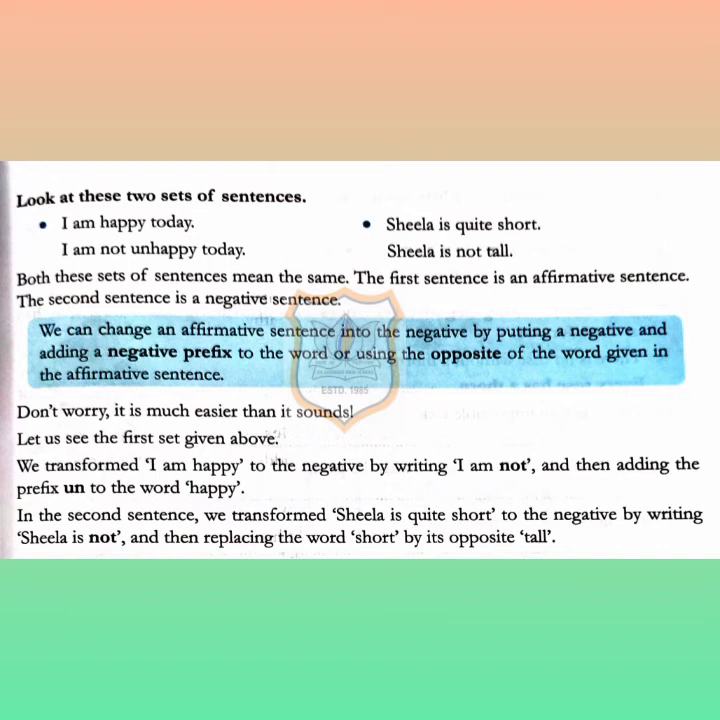So how can we change affirmative sentences to negative sentences? By adding a negative prefix or a negative word or using the opposite word given in the affirmative sentence. So see here, don't worry, it is much easier than it sounds. Let us see the first set given above. We transformed I am happy to negative by writing I am not and then adding the prefix un to the word happy, right? In the second sentence, we transformed Sheila is quite short to the negative by writing Sheila is not and then replacing the word short by its opposite, tall.